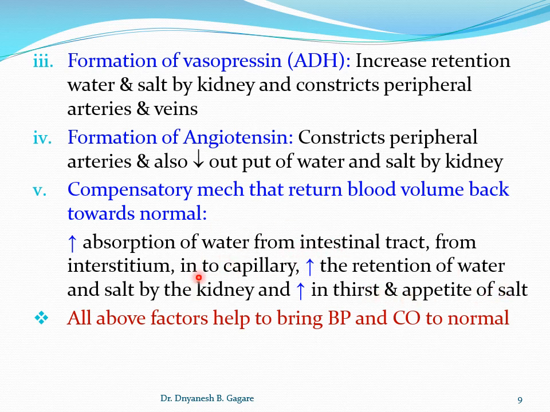So these mechanisms help to bring the blood volume to normal. So there is more absorption of water from the kidney. Also the fluid is taken from the interstitium. Interstitium means the spaces between the cells.